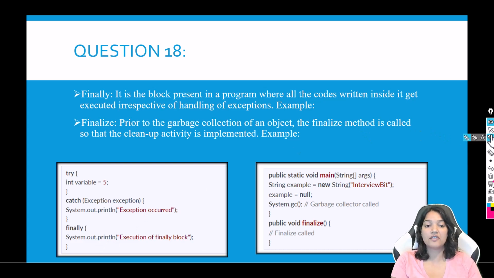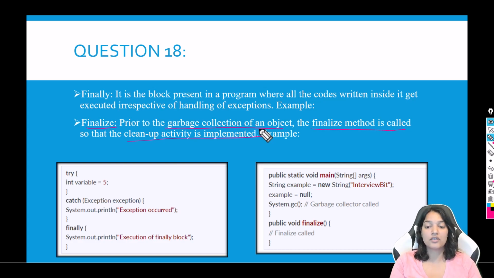Next one we have is finalize. Now finalize is basically prior to calling the garbage collection for an object, the finalize method is called so that cleanup activity is implemented. So if you want to close any connections or anything you want to do before the garbage collection gets called, that's when you call your finalize method. So everything written inside of the finalize will get executed when your garbage collector is called.